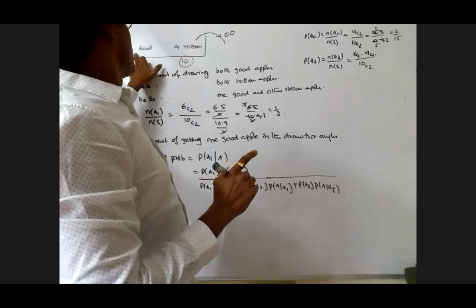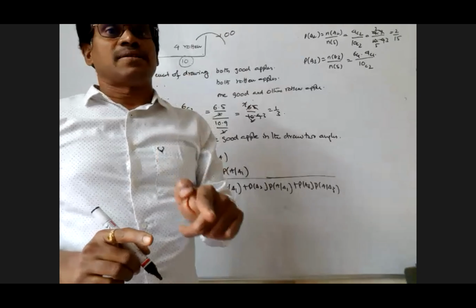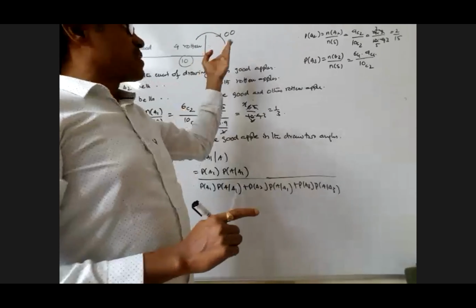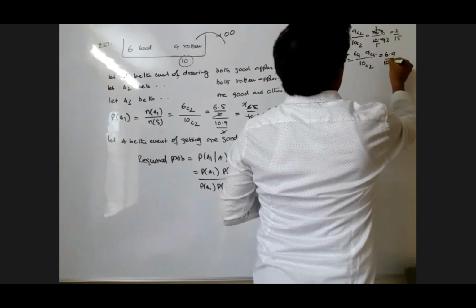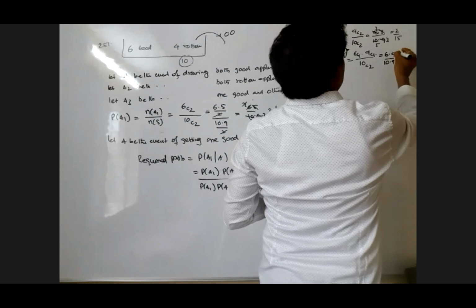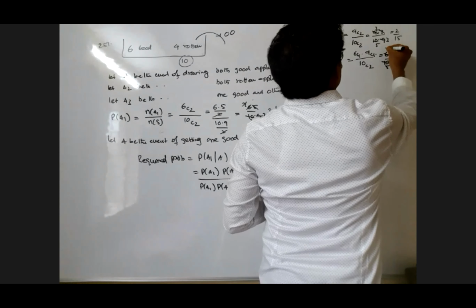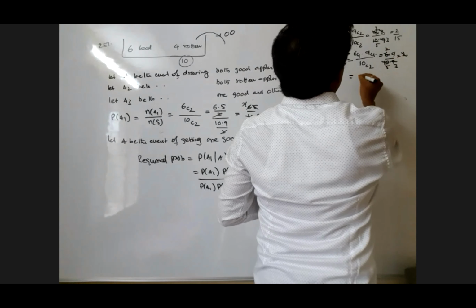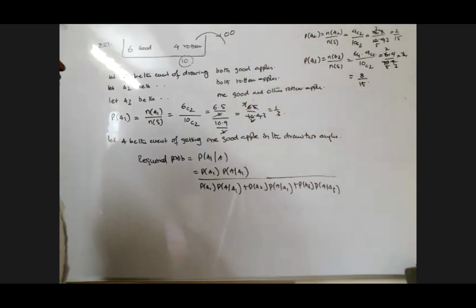How many good apples are there? 6. Among the 6, any one can come, that is 6C1. And one bad apple or rotten apple. 4 rotten apples, that is 4C1. 6 into 4, by 10 into 9 by 2. My dears, 2 goes for 5 times, 3 2 times, and 3 here 2 times. It is giving what, my dear? 8 by 15. Yes, that is fine.